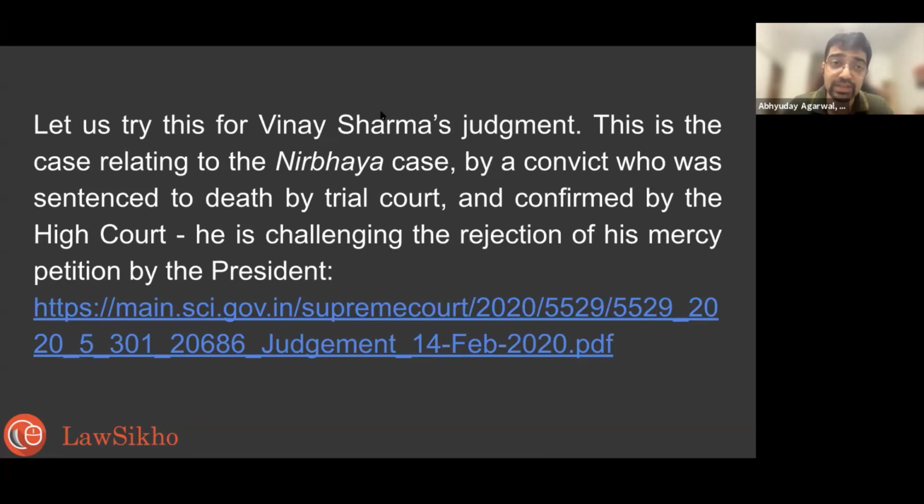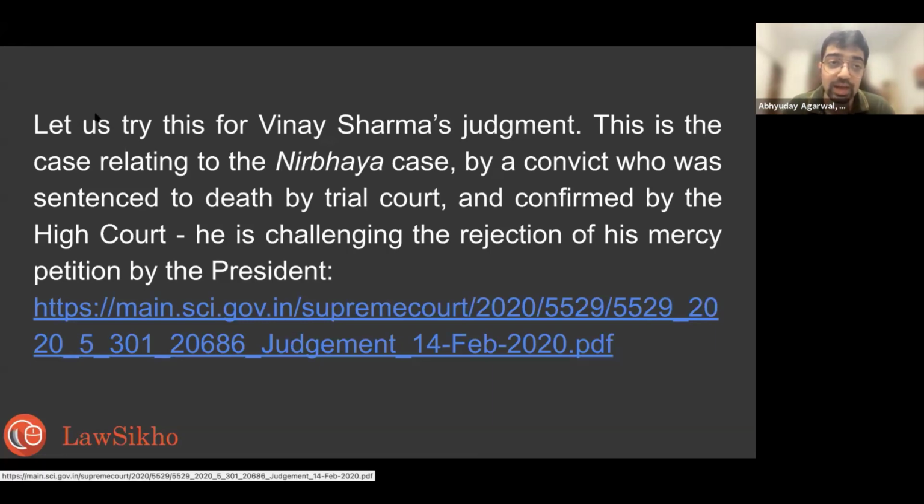So what happens if there's a death sentence? You have an option to apply to the president for mercy, right? So a presidential pardon was applied for, denied, and then there was a review application. The presidential pardon was denied, and a writ petition was filed. Basically, the person went to the Supreme Court to challenge the pardon being denied. So it is about review of presidential pardon before the Supreme Court.